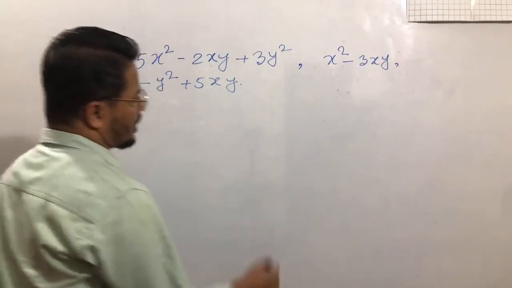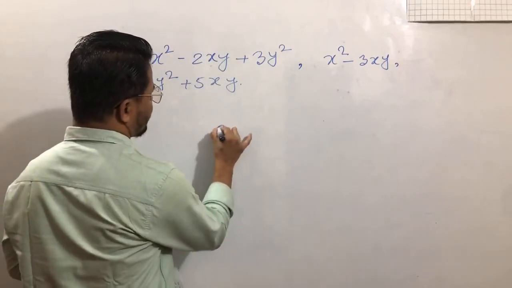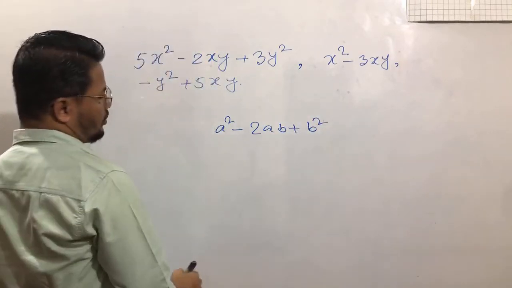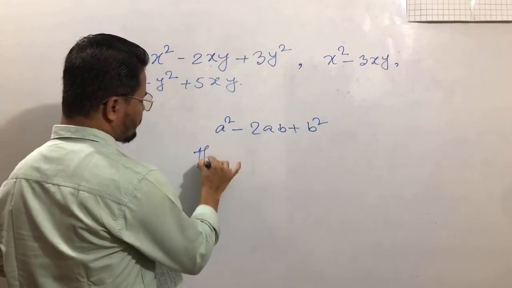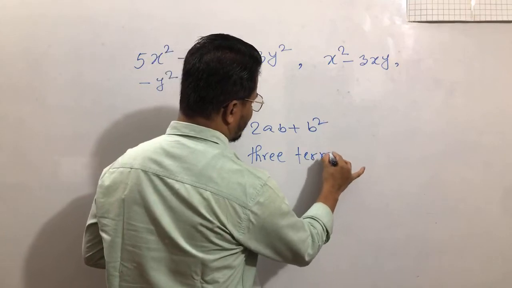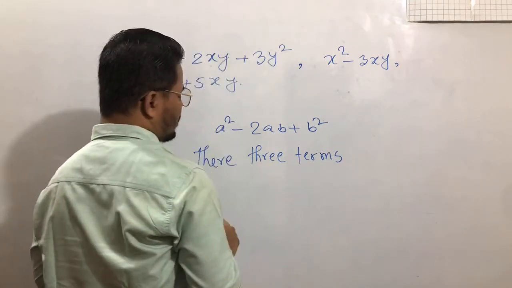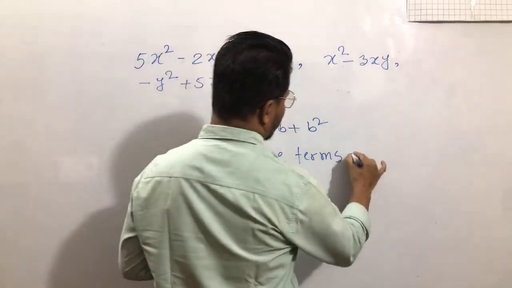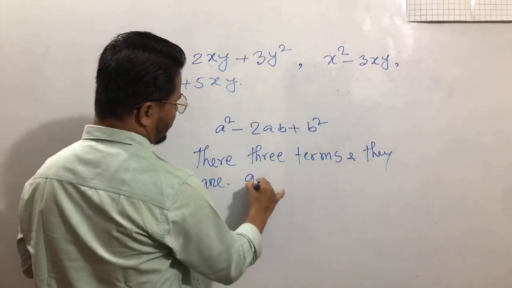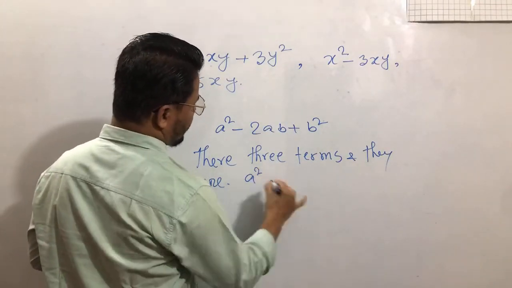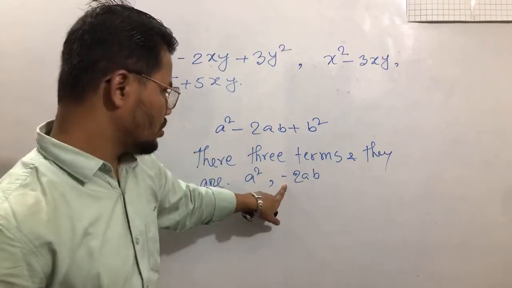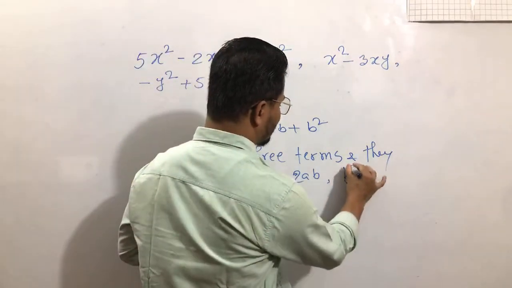So this is like this. If we write a square minus twice ab plus b square, how many terms are there here? There are 3 terms. The first one is a square, the second one is minus twice ab. If we see the minus operation symbol here, you have to mention it. The third one is b square.